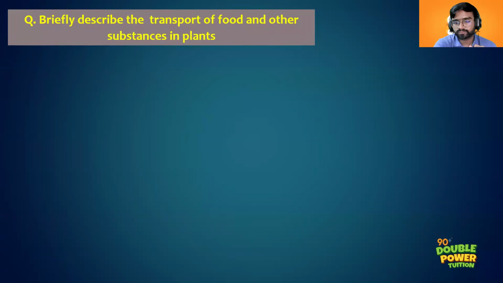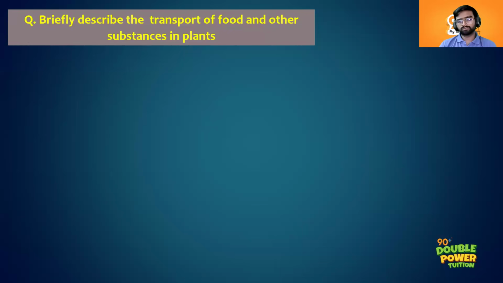The plant contains a tissue called the phloem tissue. The phloem is the tissue that is responsible for the transportation of food in the plant. The movement of the food in the plant is known as translocation. Very good. Then in the plant, food moves in two ways. It moves upwards and downwards, and this movement is called bidirectional movement.